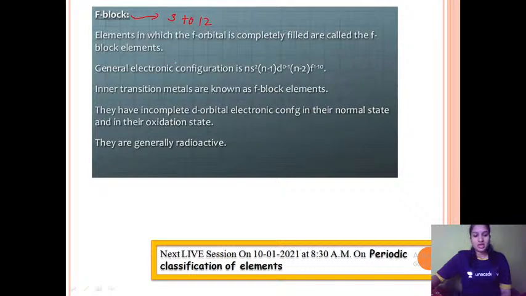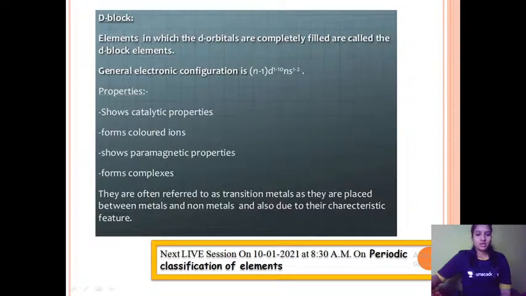All these elements are included in the D block elements. Okay, so D block elements include elements from the 3rd group to the 12th group. You can see their electronic configuration. Generally we can write it as (n-1)d 1 to 10 and then ns 1 to 2. The capacity of the d orbital is maximum 10, so here it can occupy from 1 to 10 electrons, and the s orbital can have 1 electron or a maximum of 2 electrons.